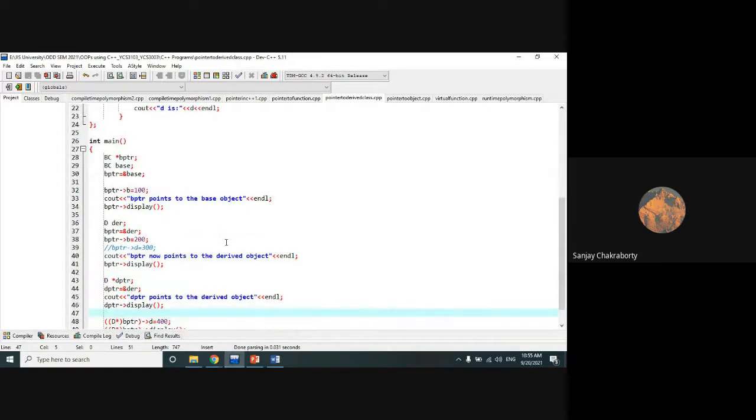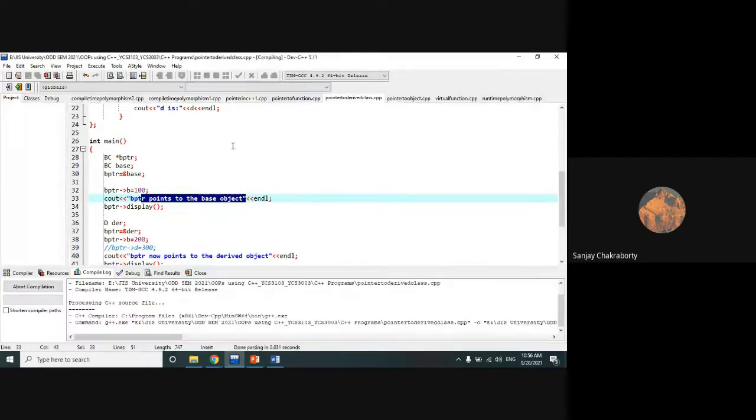So here I'm making an overall concept of this program again. First, we are creating a BPTR which points to the base class object. And second, BPTR is made to point to the derived class object. But both times it executed this display method. So BPTR now points to a derived class object, and this BPTR now points to a base class object. These are true.